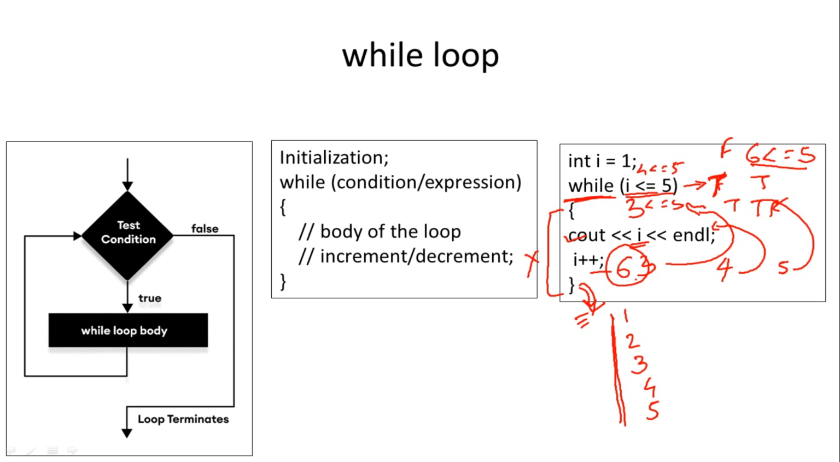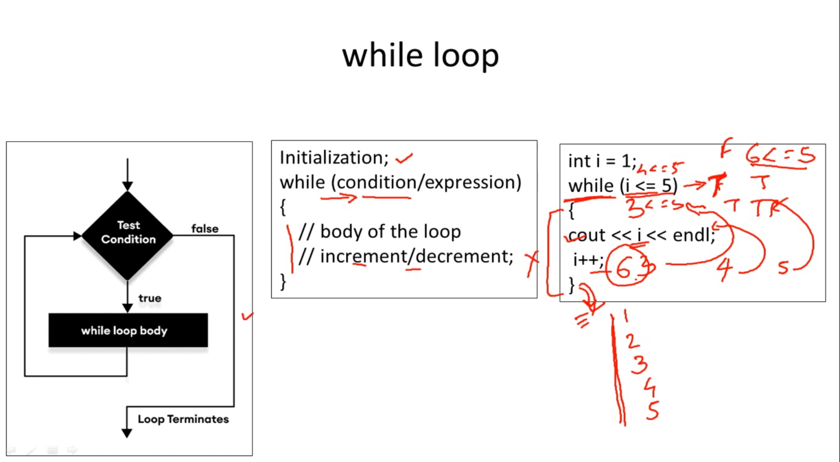While is used for executing the statements multiple times. Initialization is done before the while statement, the condition is checked after the while statement, and inside the body of the loop the counter will be changed, either incremented or decremented. So the graphical representation is this.